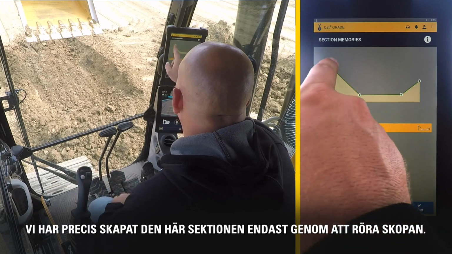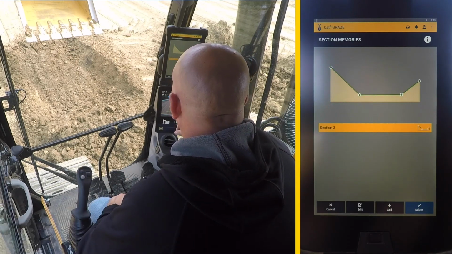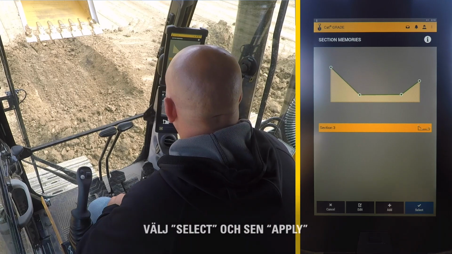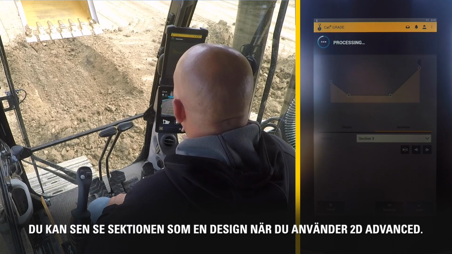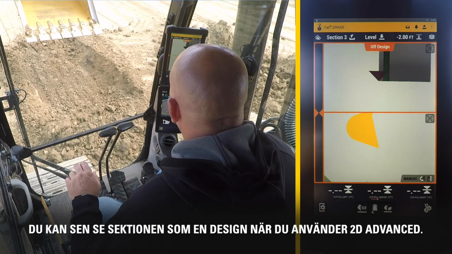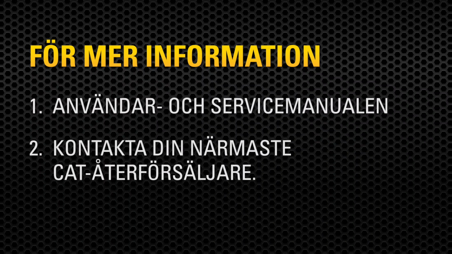We have just created this section just by moving the bucket. Select it and apply it. You can see the section as a design using only 2D Advanced. For more information, consult your Operation and Maintenance Manual or contact your local CAT dealer.